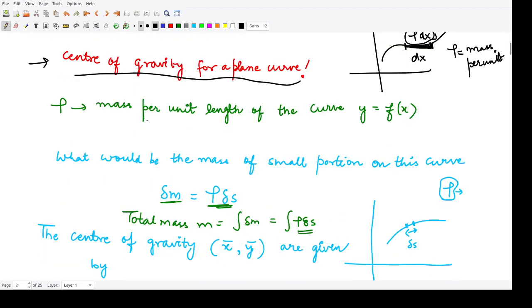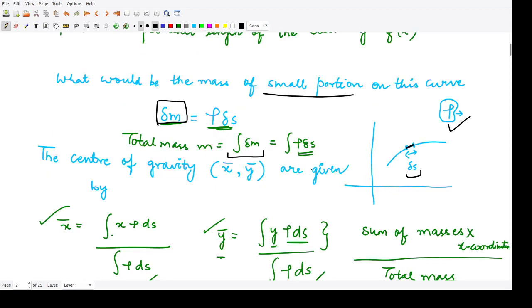So if rho represents the mass per unit length of the curve y is equal to f of x, then the mass of this small portion is represented by delta m. This mass is equivalent to the length of this portion, delta s, multiplied by the mass per unit length, rho. The total mass would be the integration of this small mass. So the total mass of this curve would be the integration of rho ds.